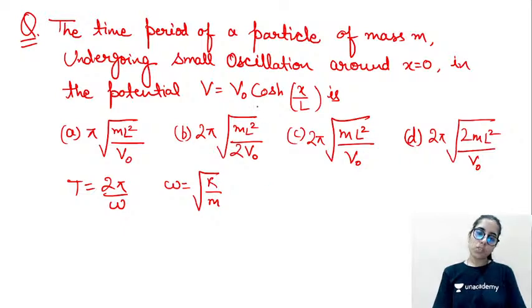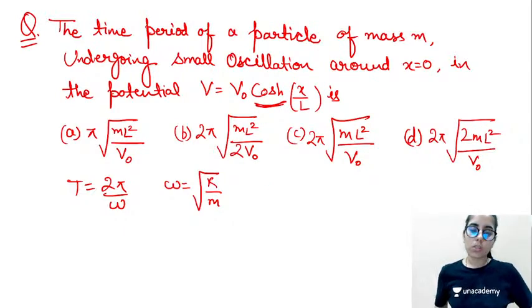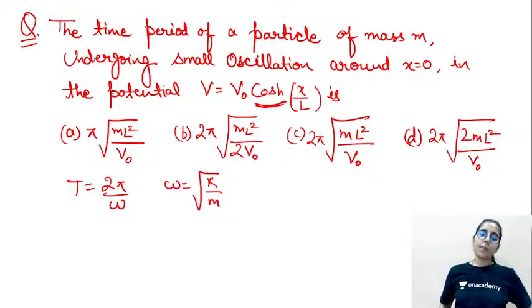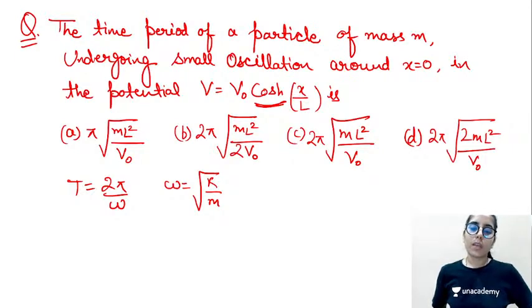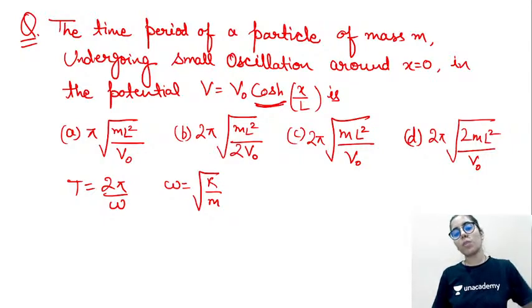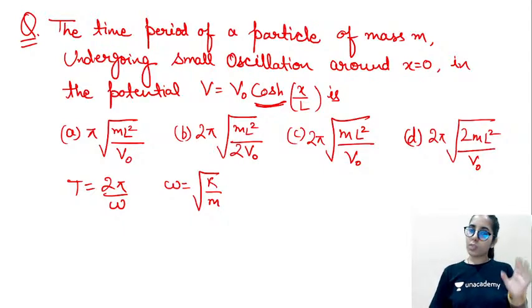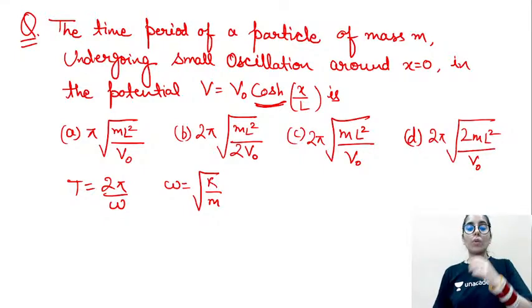When you differentiate it once, it will become sine hyperbolic, with a negative sign or just simply sine hyperbolic, and 1 upon L will remain outside. Then it will become cos hyperbolic once again after the second order derivative, but 1 upon L will be there once again. So V0 upon L square cos hyperbolic x by L we will get after taking the second order derivative of potential. Now we want to find the time period around x equal to 0.